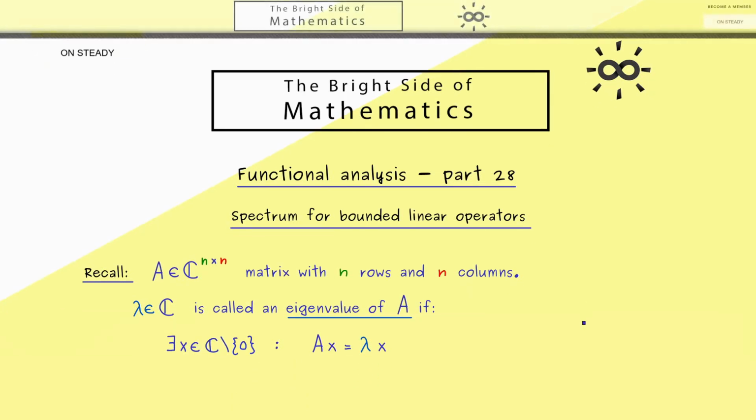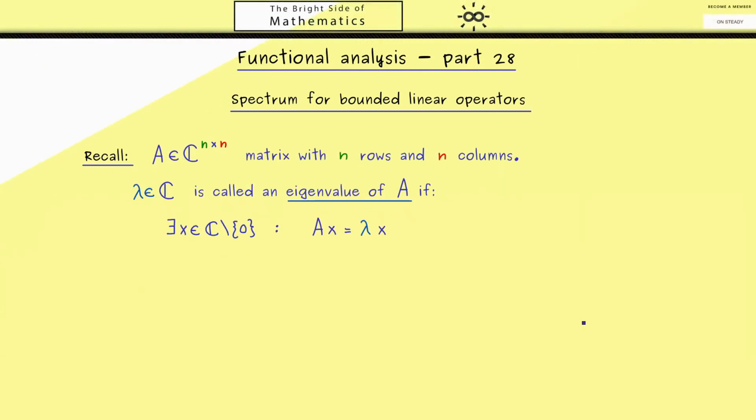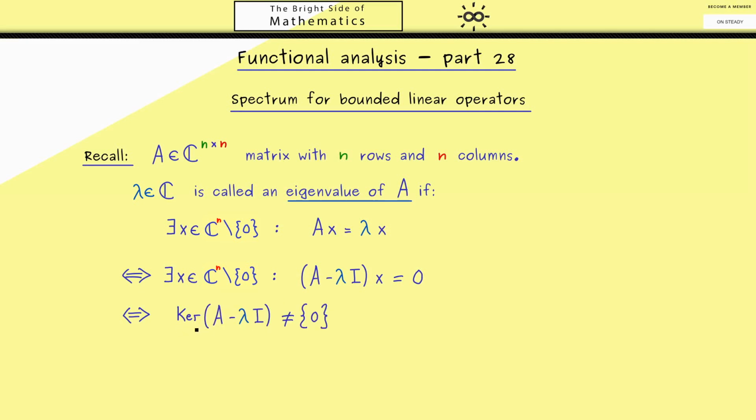At this point, it's a good idea to rewrite this equation. For example, we can just bring lambda x to the left hand side by using the identity matrix. Now we have a new matrix that sends this vector x to the zero vector. However, this then means that the kernel of this matrix contains more than just the zero vector. Please recall, in the kernel we find all the vectors that are sent to zero.